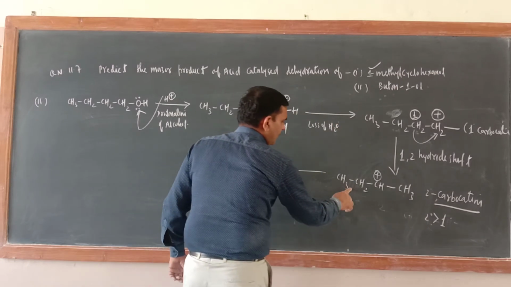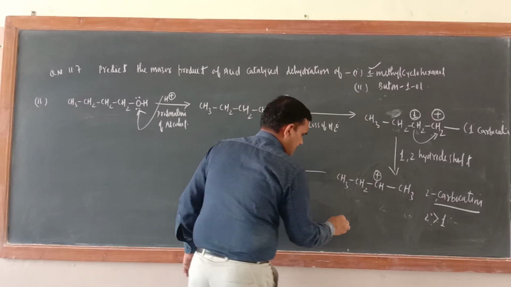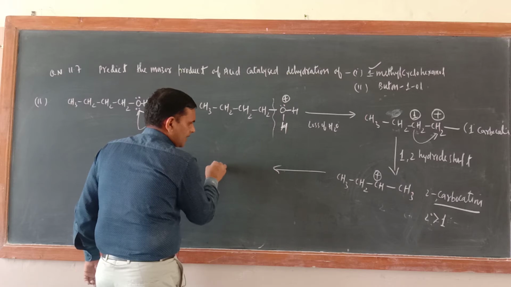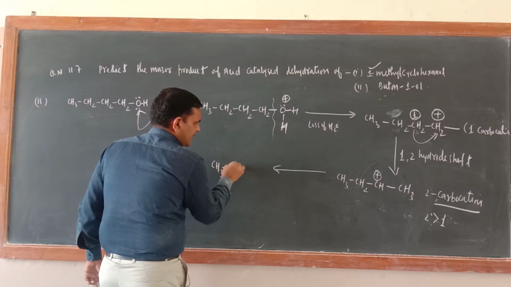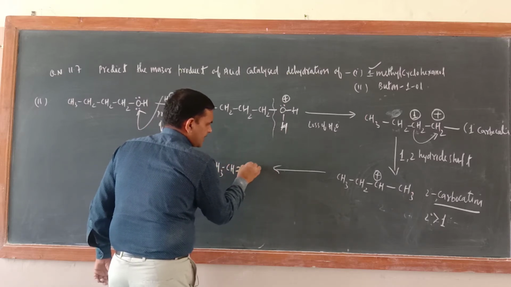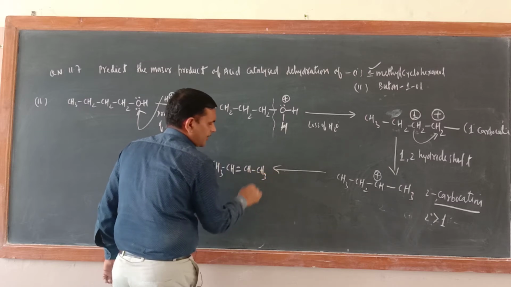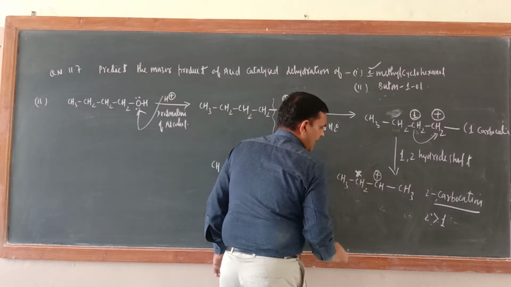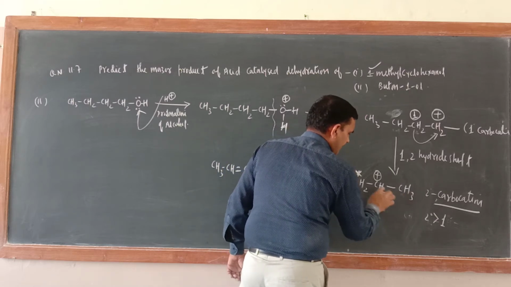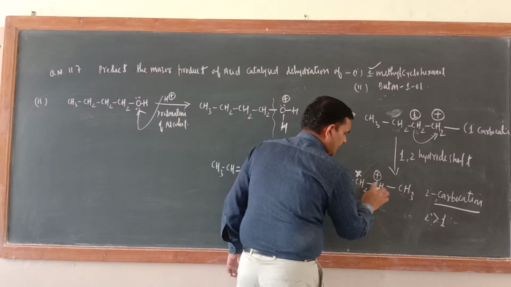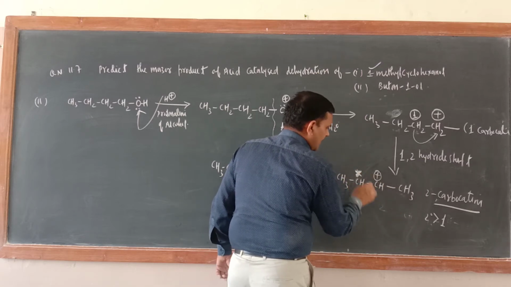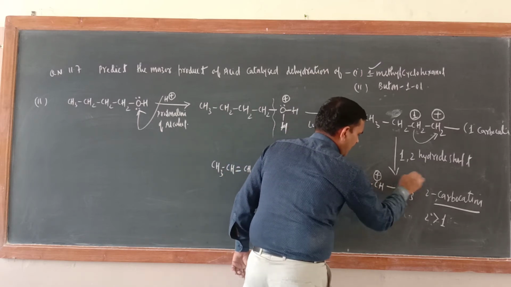Okay. So suppose I am losing from here. So we will have CH3, CH, double bond CH and CH3. Okay. Correct. And suppose I am losing from here, because this is carbocation, either side carbon and hydrogen is present. So I am writing this one star and this one is dot.